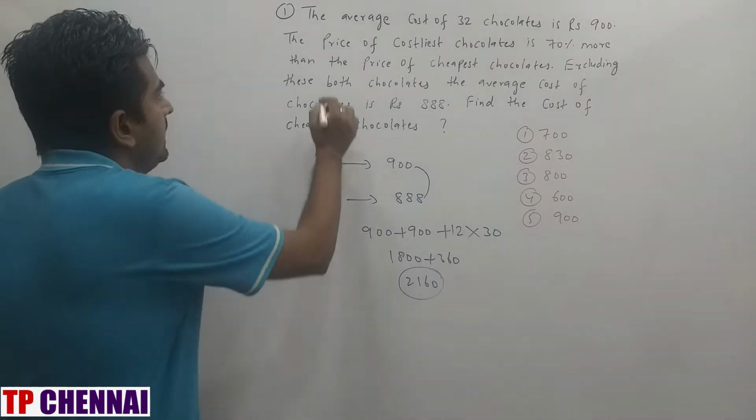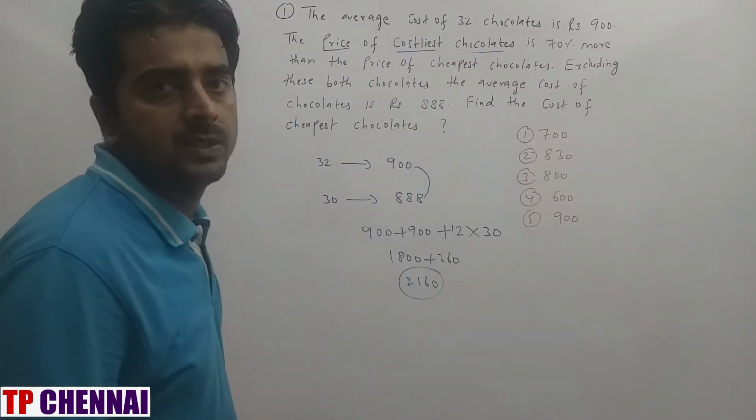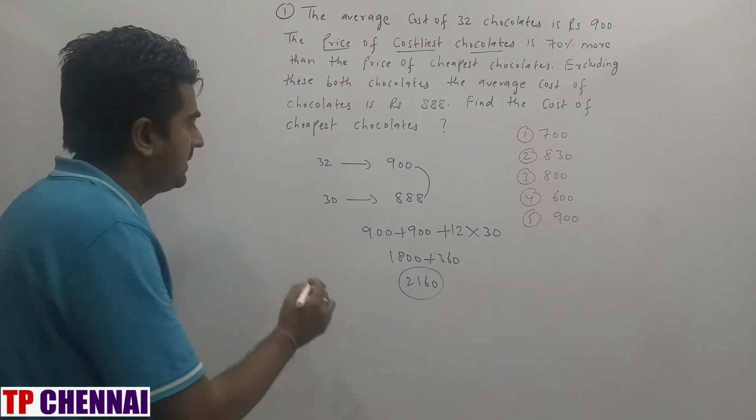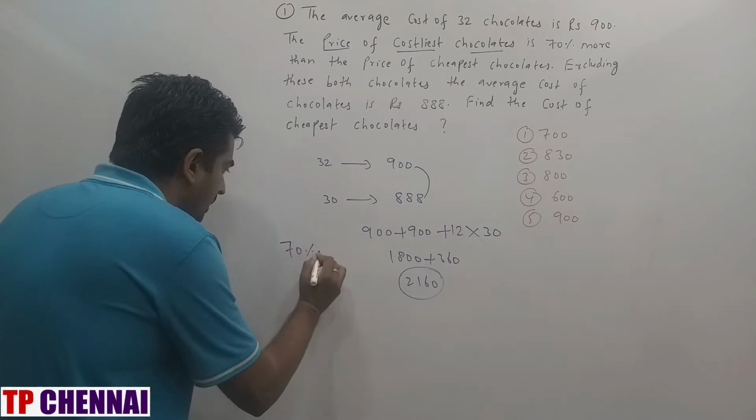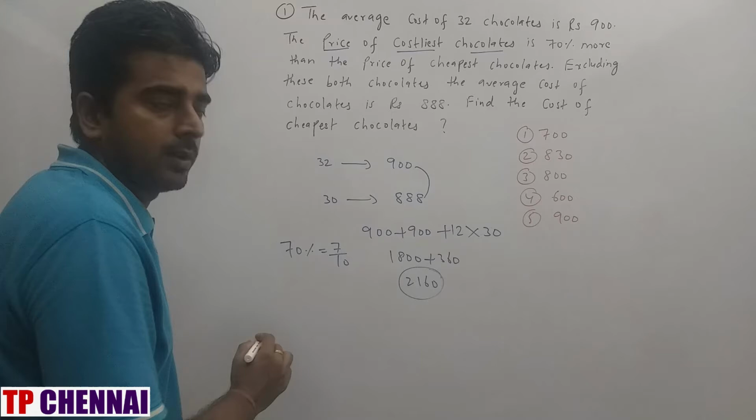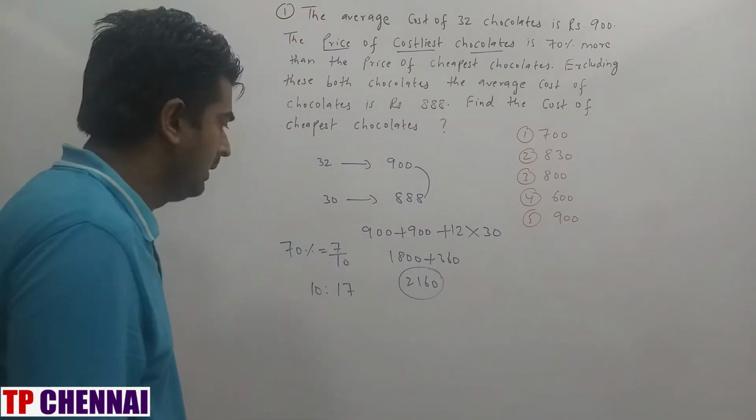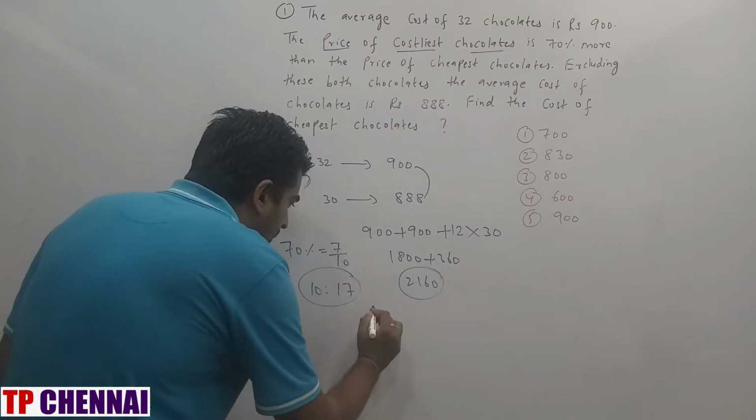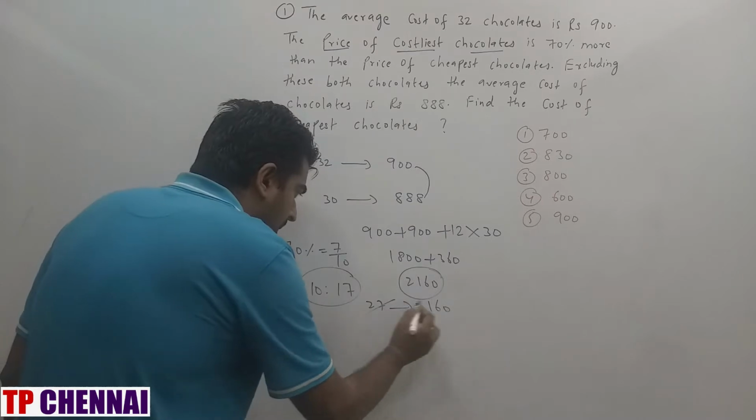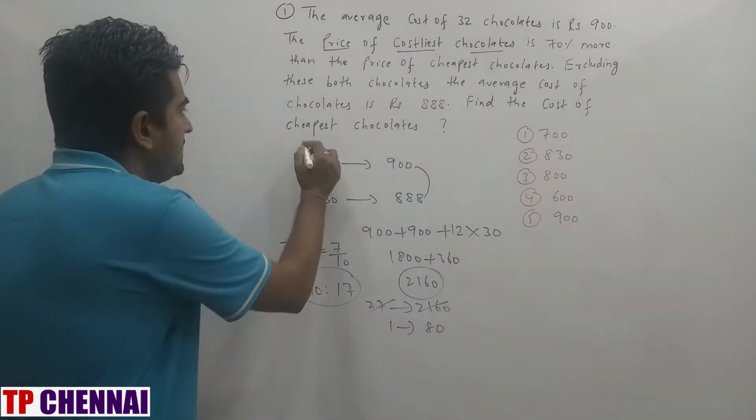Now they are saying that the price of the costliest chocolate is 70% more than the price of the cheapest chocolate. So what is the 70% fraction value? 7 by 10. So the costliest is more. That means if the cheapest is 10, the costliest will be 17. 10 plus 7, 17. So total, how much? 27 parts. 27 parts is 2160. So one part is nothing but how much? 80. Now what they are asking: find the cost of the cheapest chocolate.